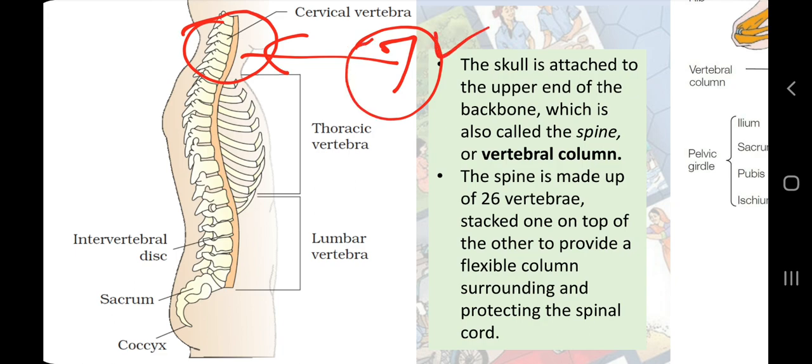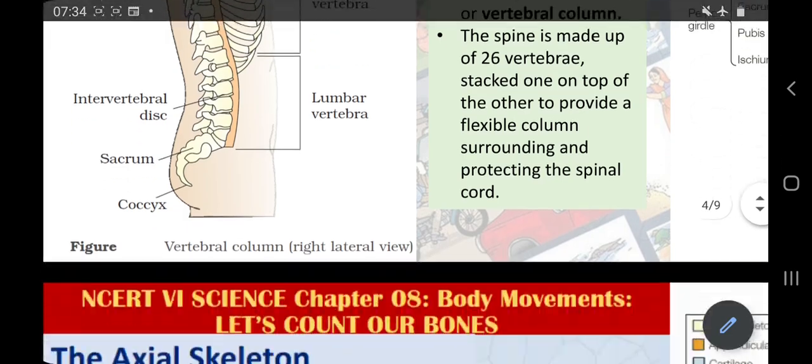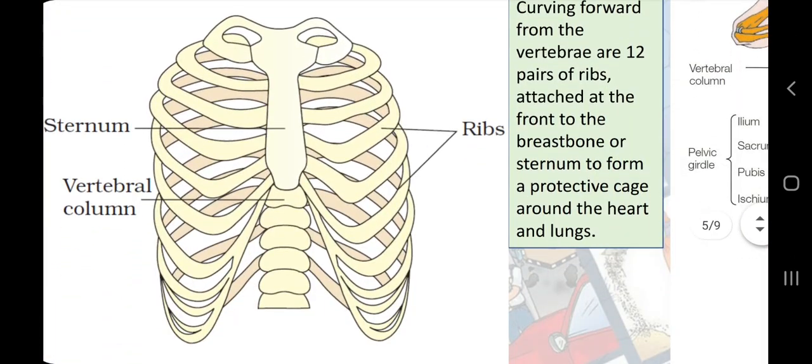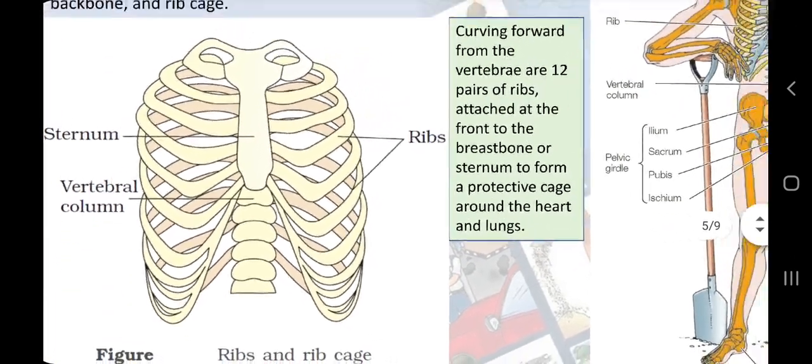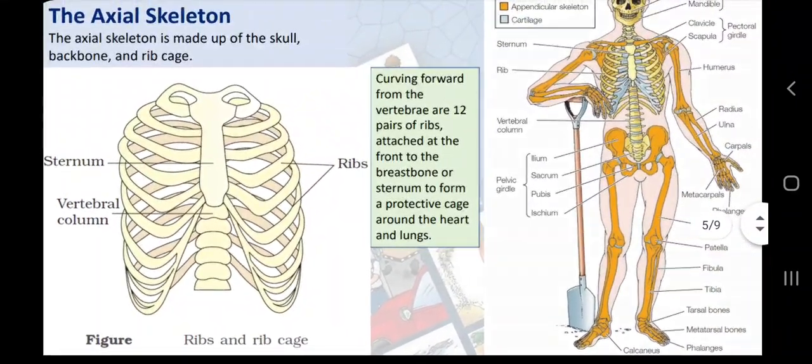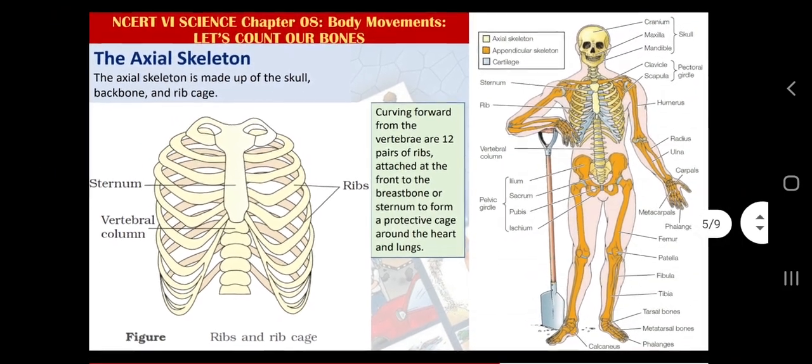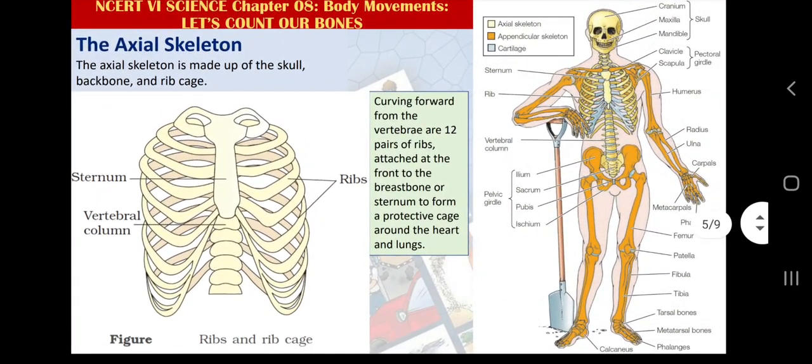Now moving to the next slide, rib cage. So what is the rib cage? The rib cage is made up of ribs. So we are here in the third compartment of the axial skeleton. Let me remind you again, we have skull, backbone, and rib cage, 3 compartments here.